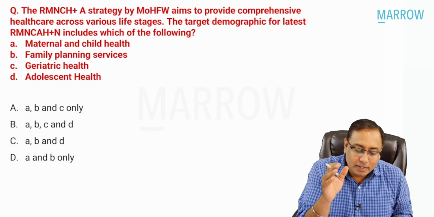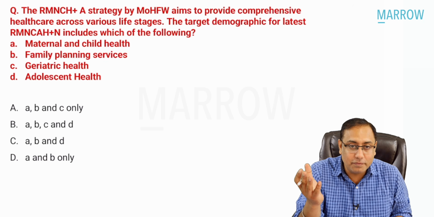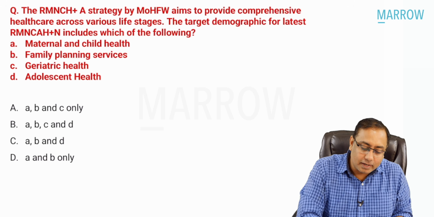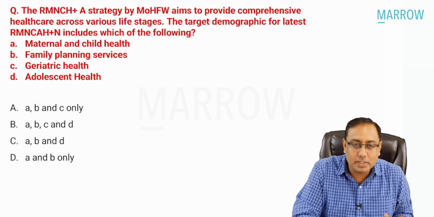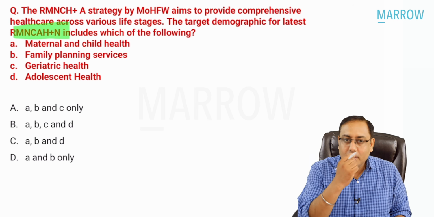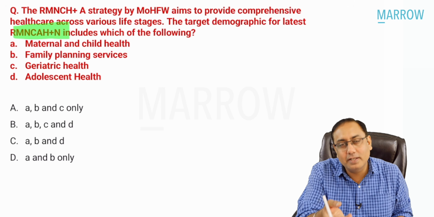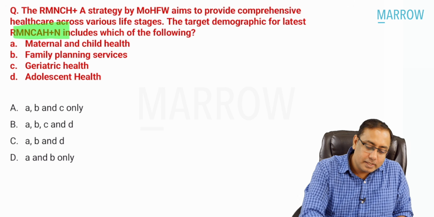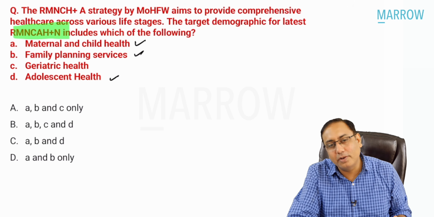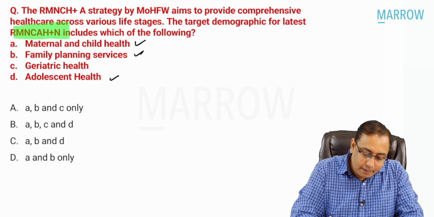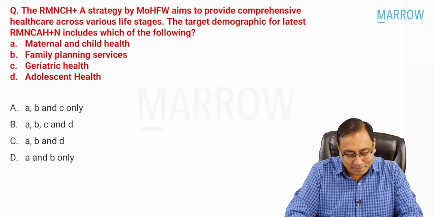First MCQ: in mother-child health, the RMNCEH+A strategy by the Ministry of Health and Family Welfare aims to provide comprehensive health care across the life stages. The target demography for the latest RMNCEH+N includes which of the following? Mother-child health, family planning, geriatric health, adolescent. Arey beta, this chapter is mother-child health. So obviously, if it is mother-child health, mother health, family planning, and adolescent will be included. Geriatric will not be included. So the answer is A, B, and D only. Common sense, a no-brainer MCQ.